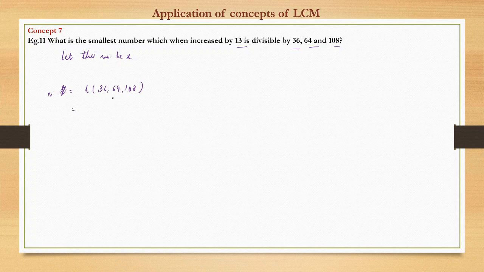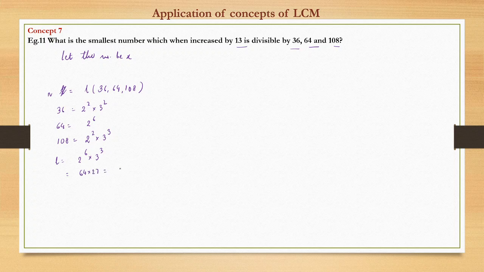LCM would be what? This you can see here. 36 is nothing but 2 raised to power 2 into 3 raised to power 2. 64 is 2 raised to power 6, and 108 is 2 raised to power 2 into 3 raised to power 3. So LCM would be 2 raised to power 6 into 3 raised to power 3. This is the LCM. So this comes as 64 into 27.